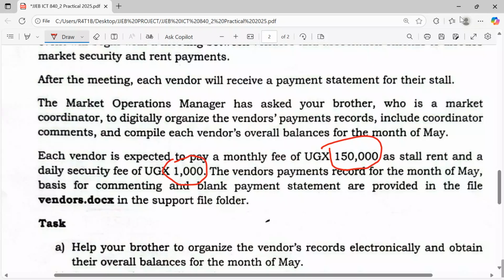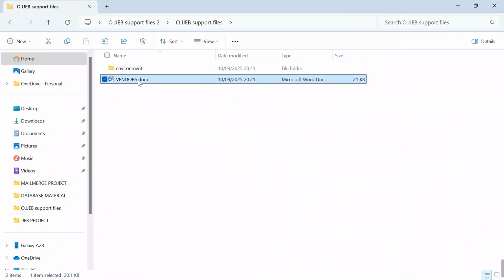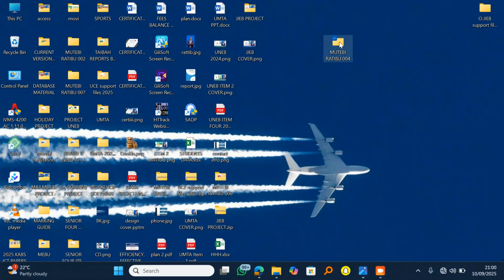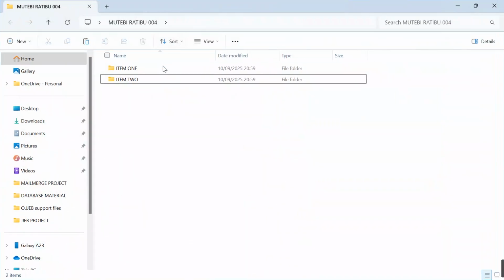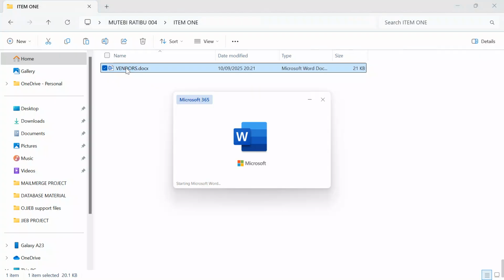So we are going to be using a file called vendors.docx. I copy this file called vendors. After copying, I come and drop it in my working folder for item 1. After putting it here, I will open it to view what is there.